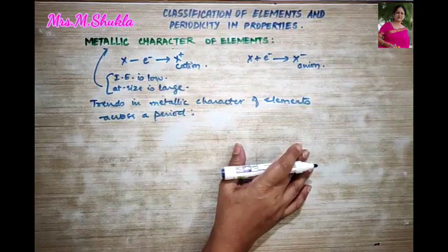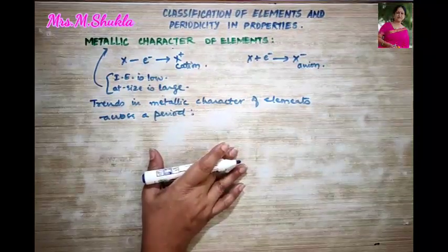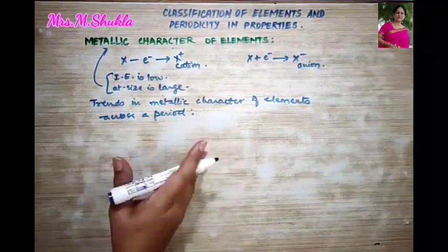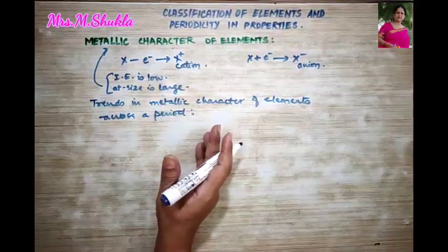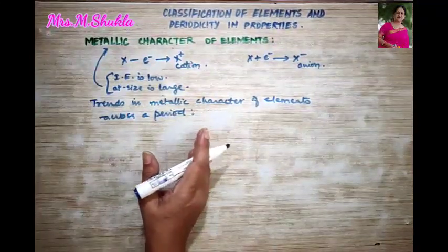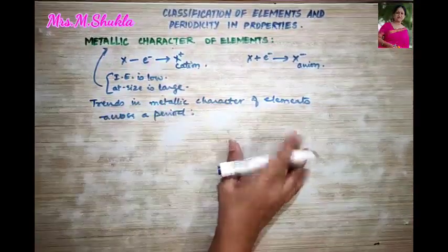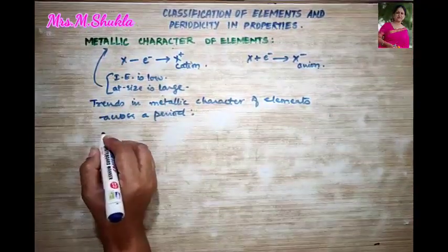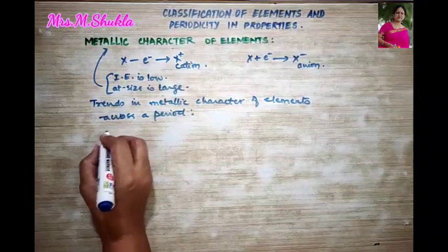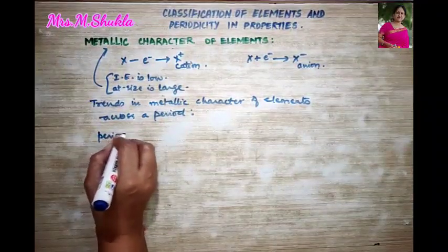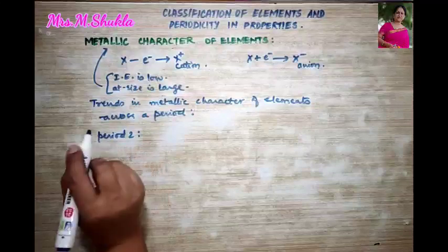So when we are moving across the period, the atomic number increases. That is, the metallic character of the element should decrease gradually from left to right. So let's take an example, period 2.